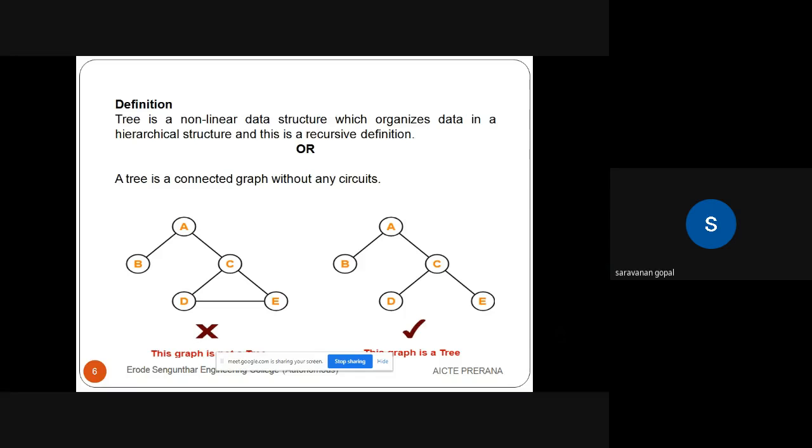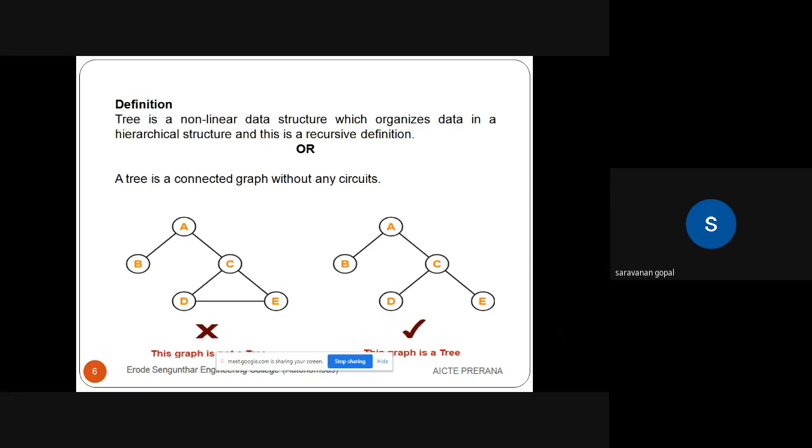What is a linear data structure? We are organizing data in a sequential manner, so we can access the elements one by one: stack, queue, linked list. So we call it a linear data structure. And the other is the non-linear data structure. Examples are trees and graphs. These are non-linear because the elements are in a non-sequential way. In non-linear data structures, we use tree and graph. Particularly, we're going to see about tree.